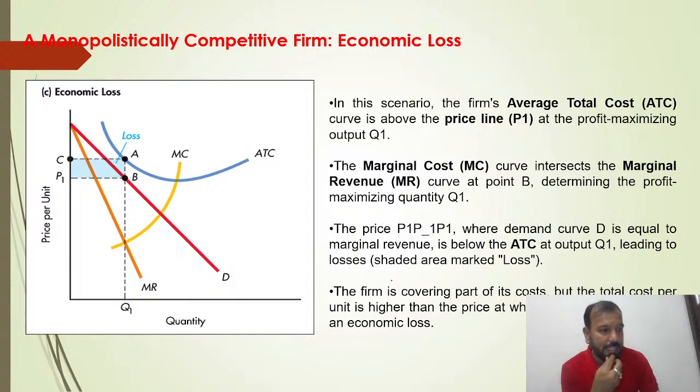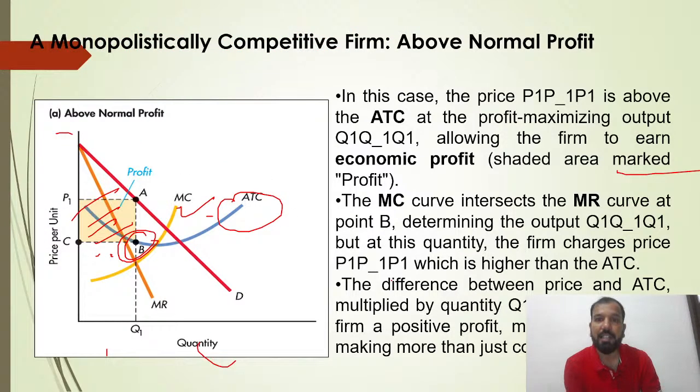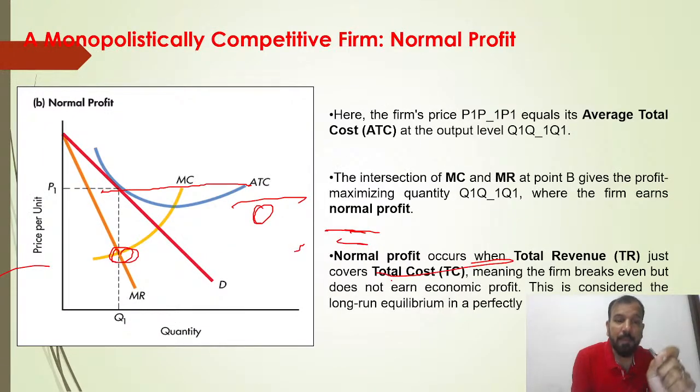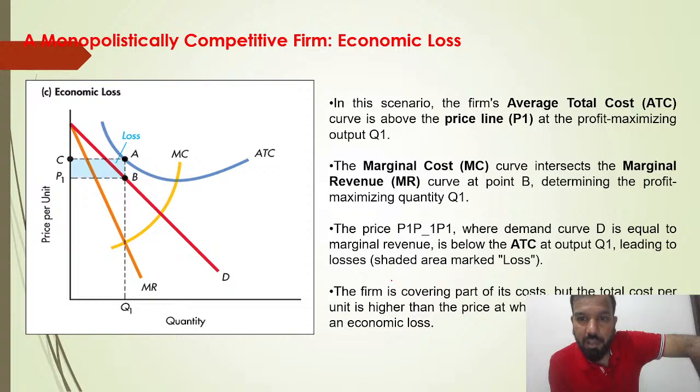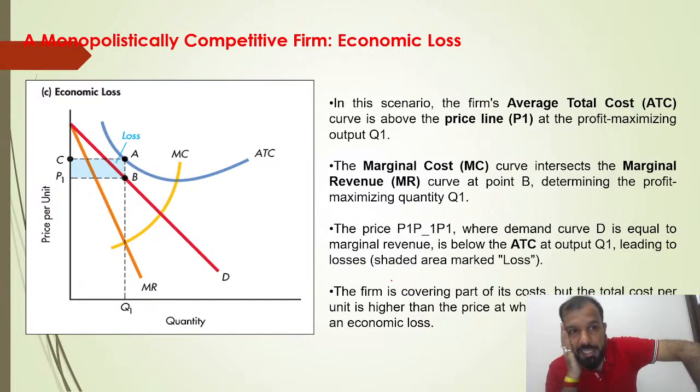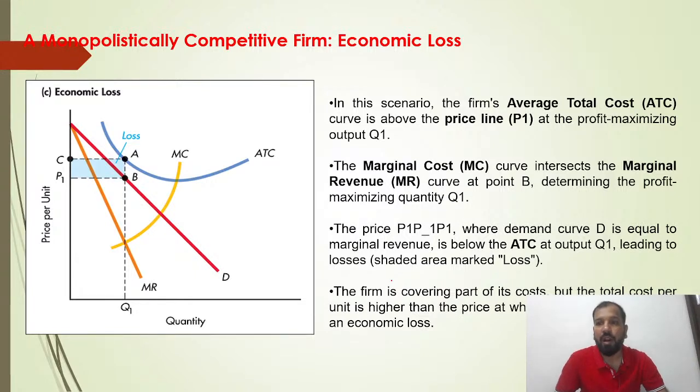The marginal cost curve intersects the marginal revenue curve at point B, determining the profit maximizing quantity Q1. So there are three conditions you have to understand. In the very first condition, P1 is greater than the ATC. In normal profit, your total revenue just covers the total cost. But in economic losses, the question can arise like this: when you are facing economic losses in monopolistic competition, your ATC is more than the price, that means you are running losses. You are facing economic losses.